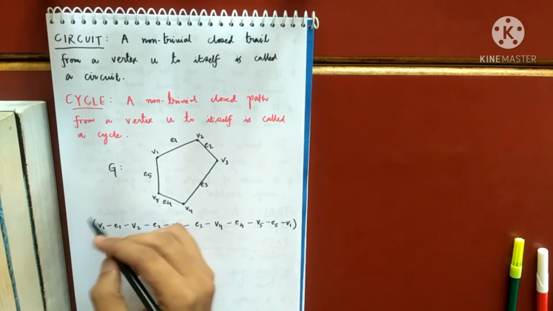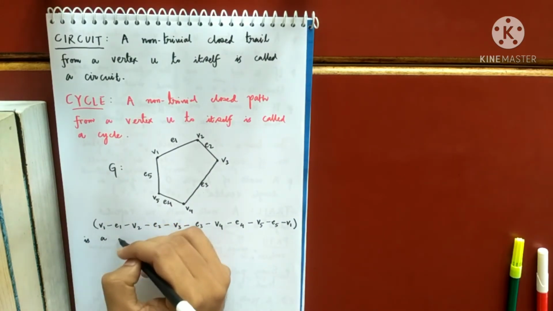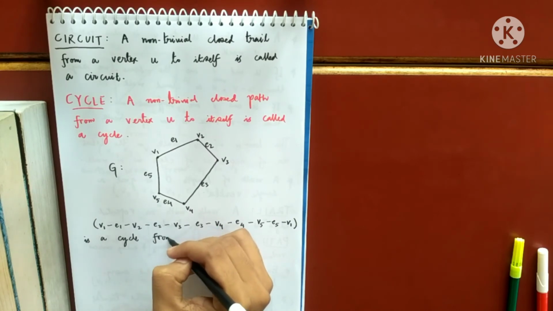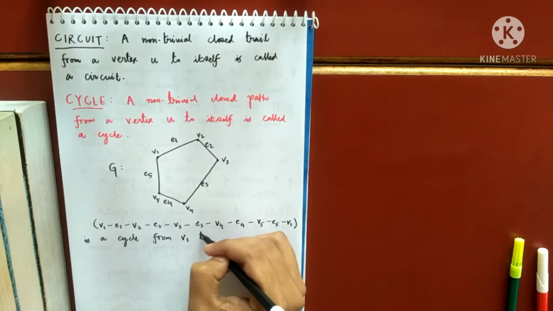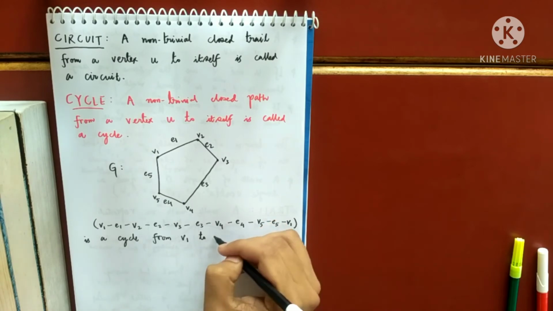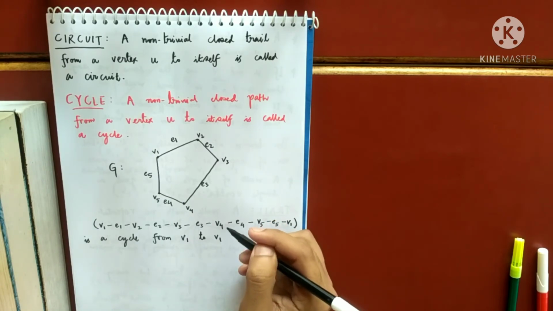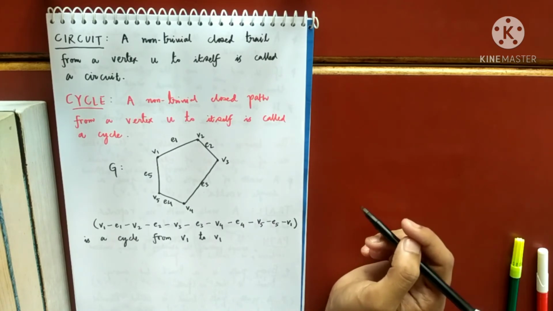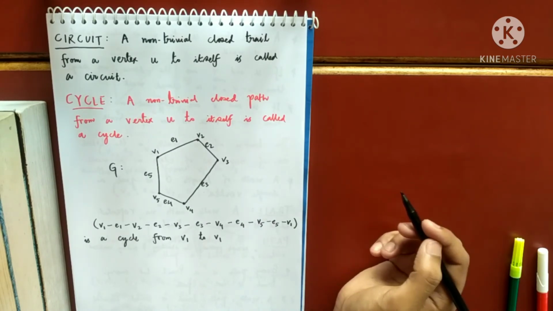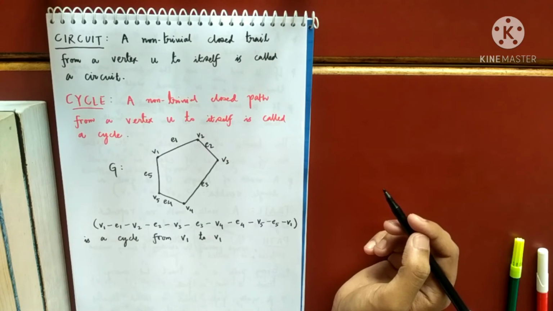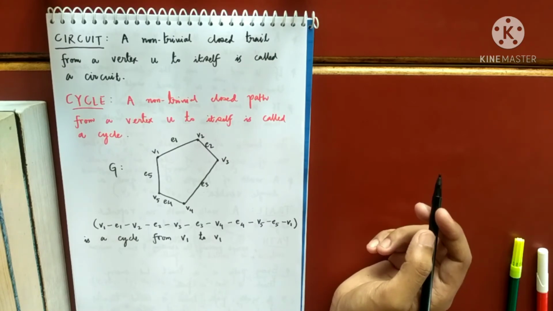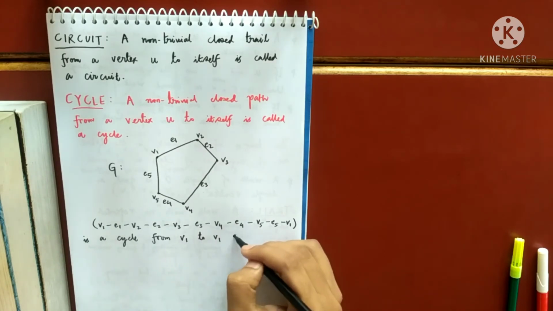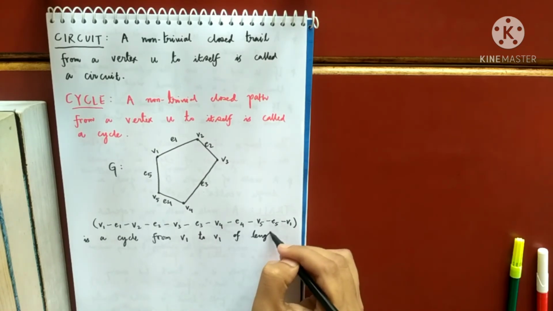So this is a cycle from V1 to V1. Now you tell me, what is the length of this cycle? The definition of length remains the same everywhere. Yes, a cycle from V1 to V1 of length 5.